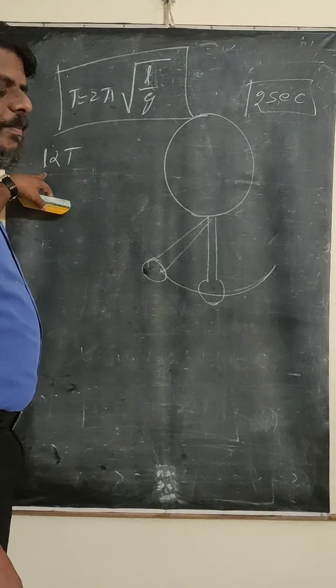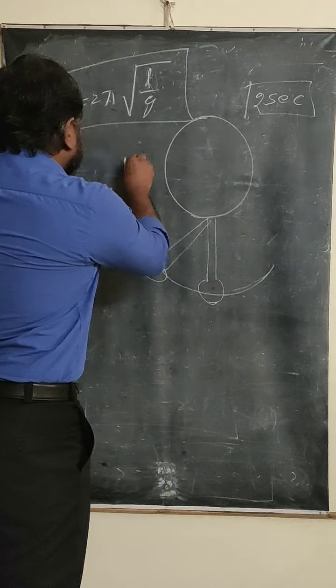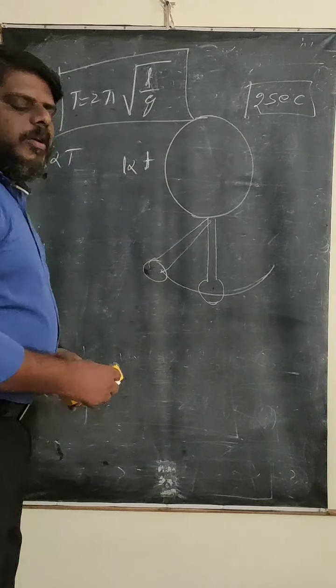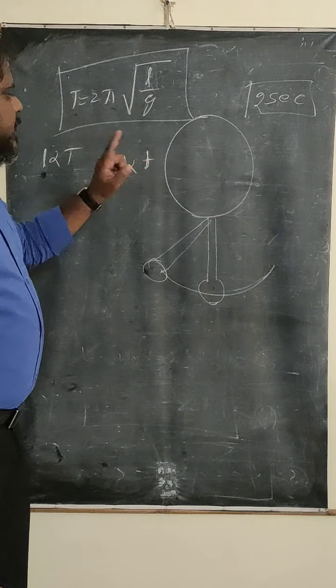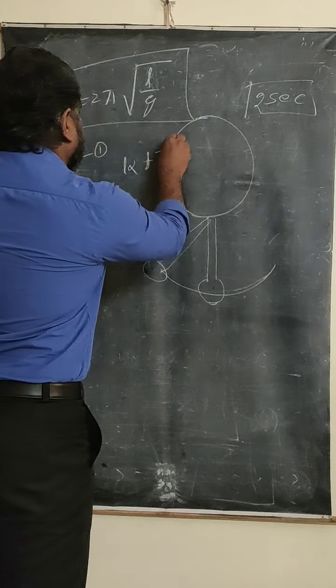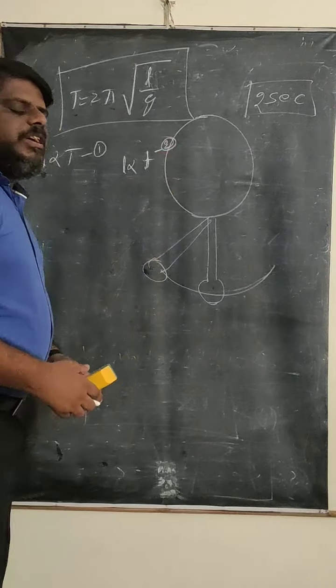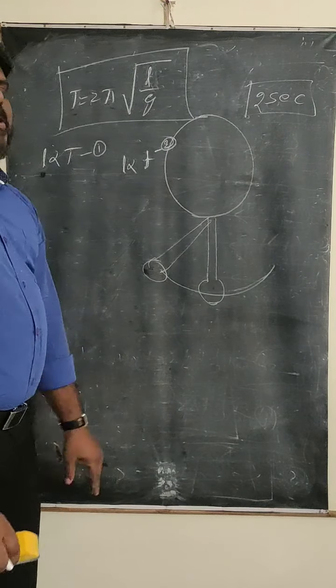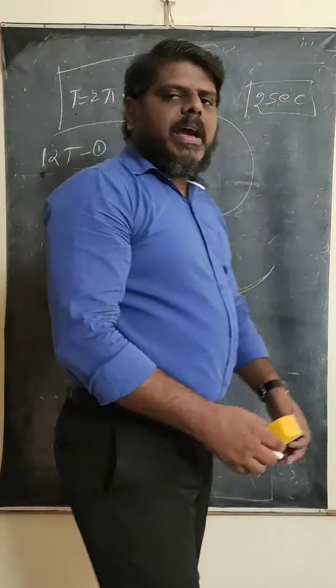But how does L depend? L depends on the temperature. Don't be confused here: capital T is the time period, small t is the temperature. This is relation 1 and this is relation 2. L is proportional to t. Now let us see what happens here.